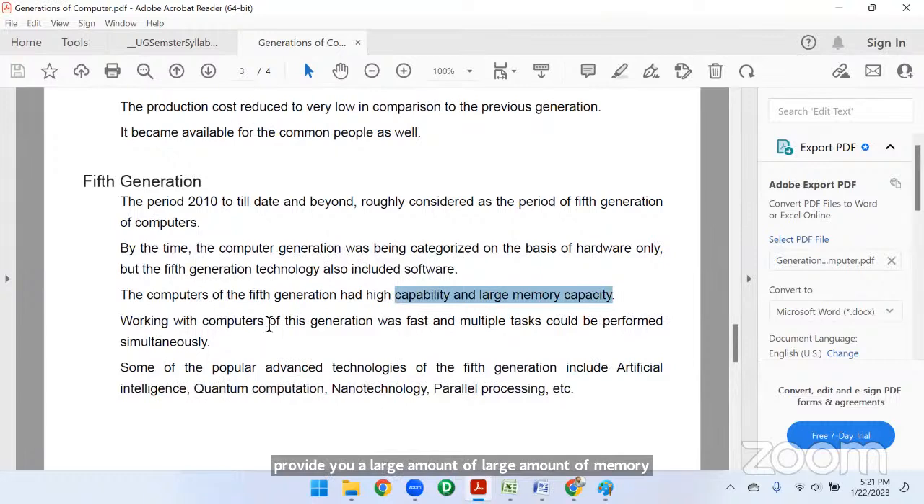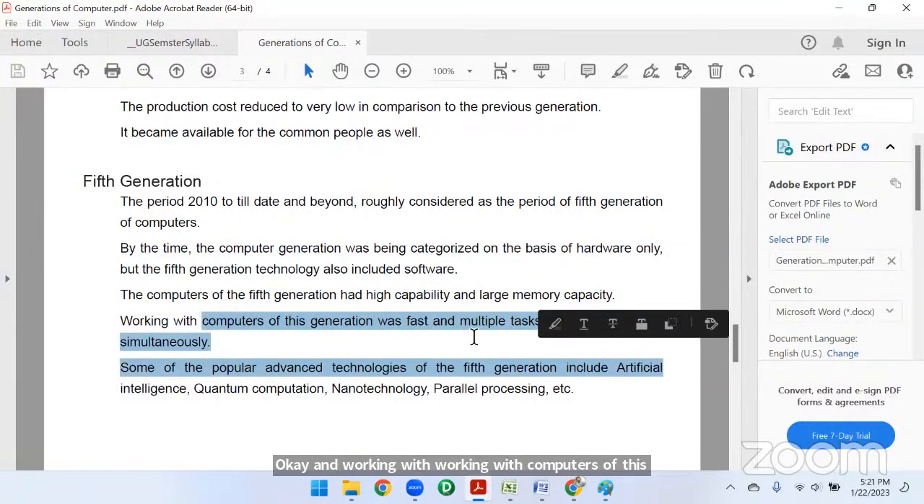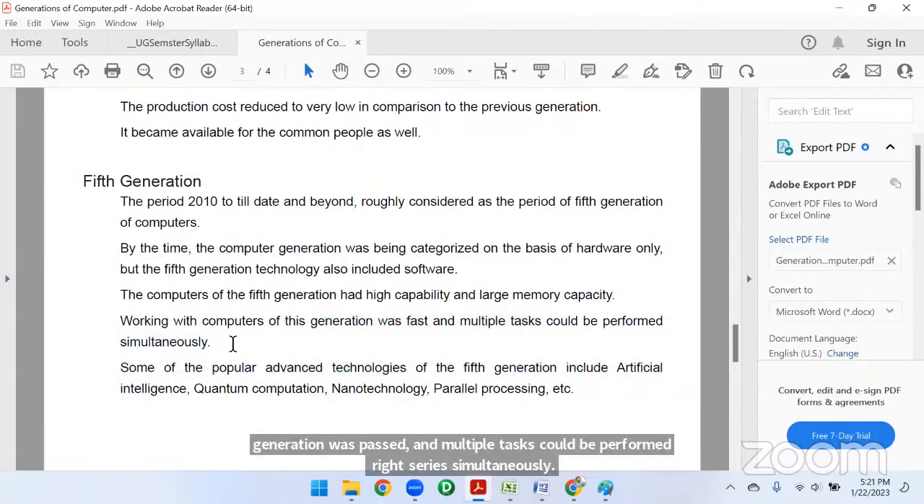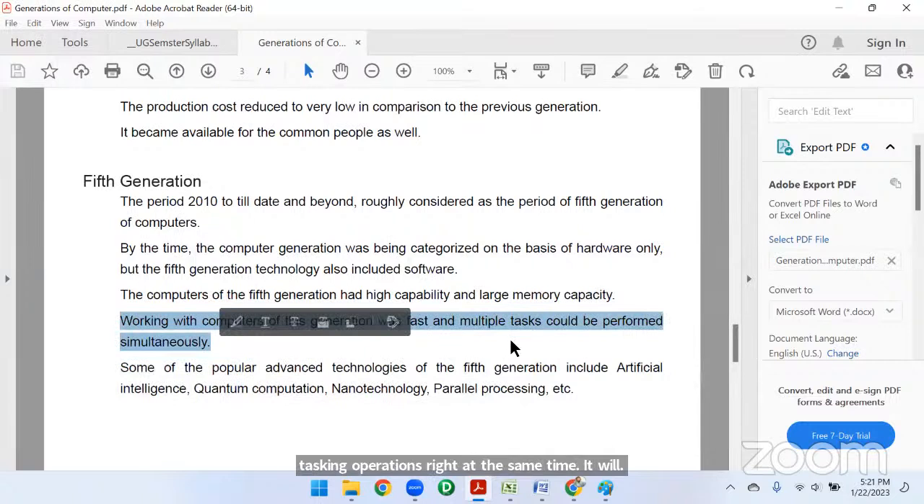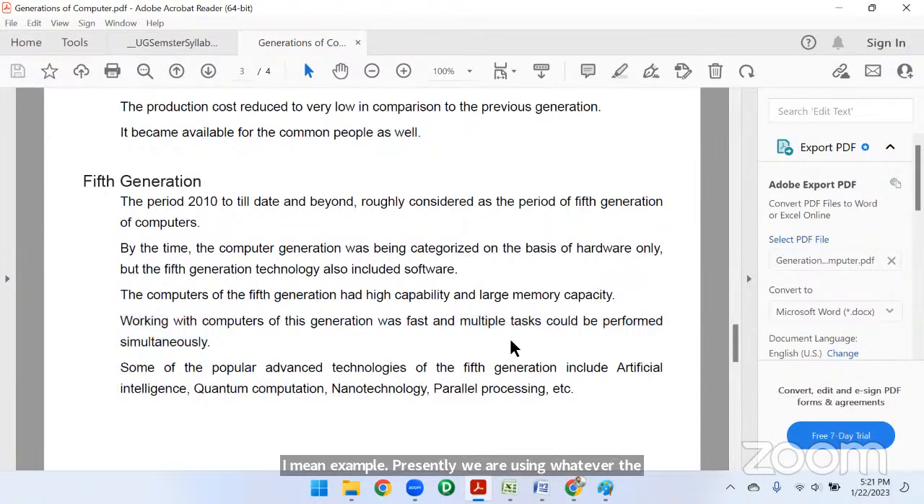Okay, and working with computers of this generation was fast and multiple tasking could be performed simultaneously. Right. ఇది ఏం చేస్తుంది అంటే it will perform multiple tasking operations, right? At the same time, for example, presently whatever the laptops we are using, it is also multitasking only. Like at the same time I'm sharing the screen here, and how many people,